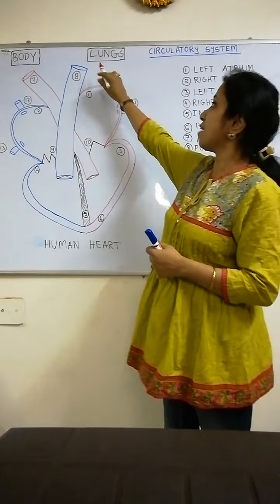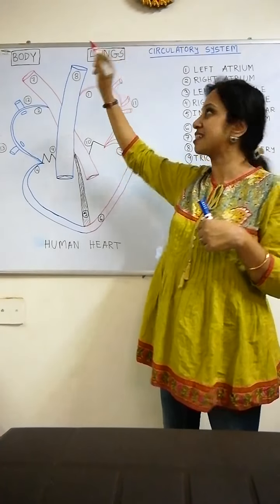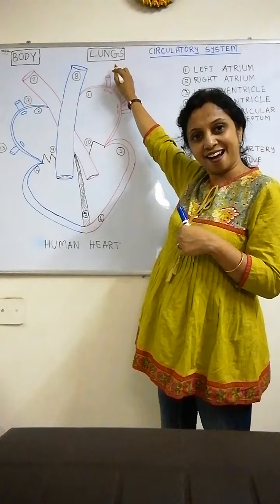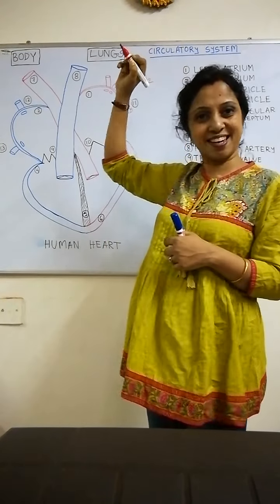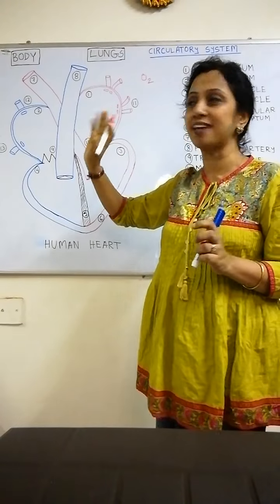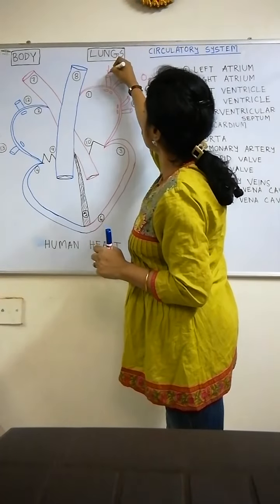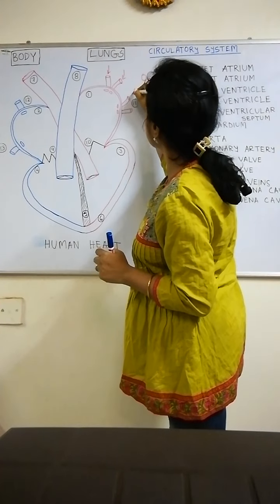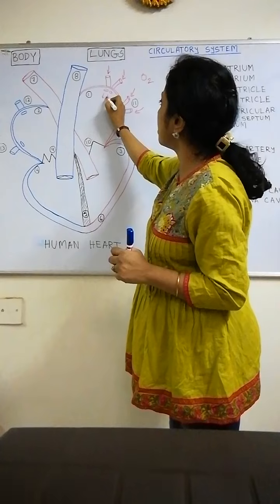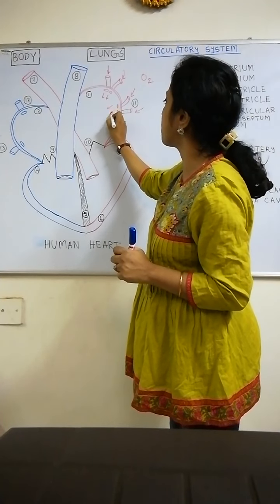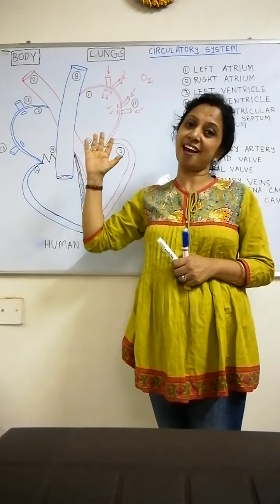I have already written lungs. The oxygen that we are taking inside will ultimately go to the lungs, and then that oxygenated blood, as it is fresh blood, I've marked it as red. It will go through these veins. These are the pulmonary veins. Now there is a difference between veins and arteries.